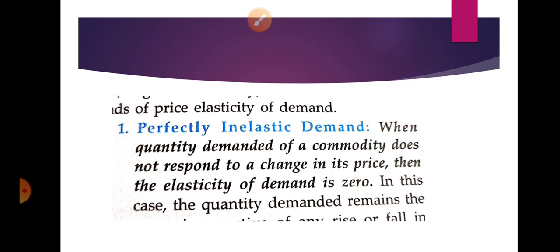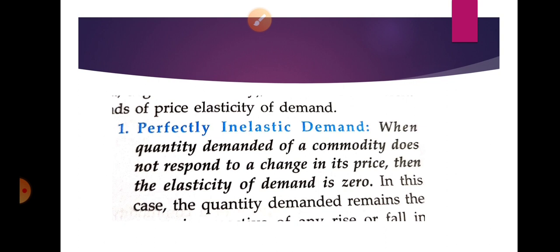For example, you are purchasing 10 kg of wheat flour for 10 days, and the price before the lockdown was near about 270 or 280 rupees per kg. But after the lockdown, the price went up to 320 rupees per kg. But you are still purchasing 10 kg for 10 days or for 15 days.